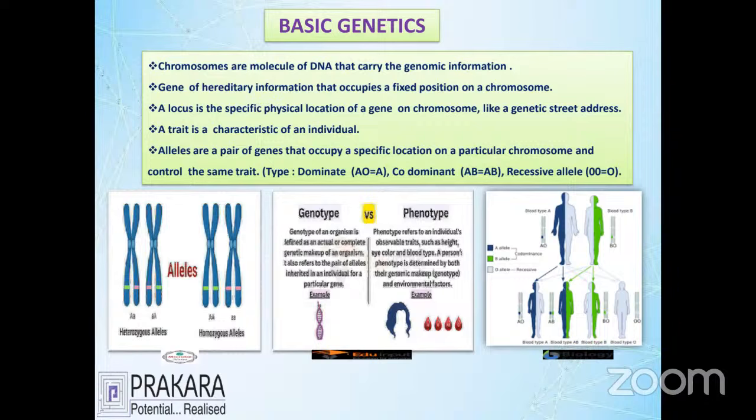Here we have examples of alleles. The dominant allele: father and mother both have a dominant gene. For example, the A gene or the O gene, which always gives the group O to the children. Co-dominant: both parents have a dominant gene, like A and B, and they always express both characteristics, the AB group.